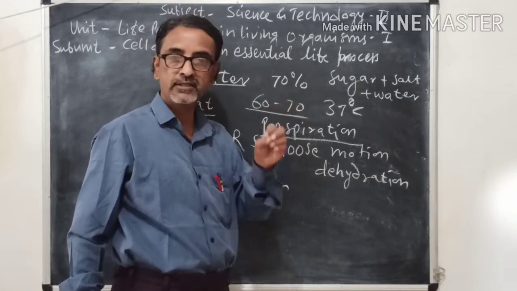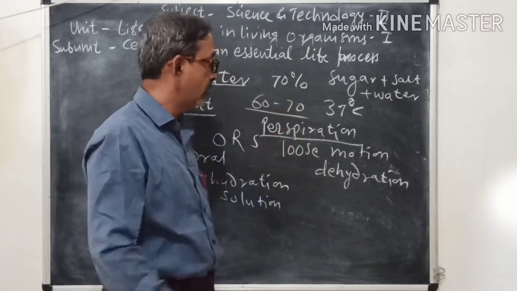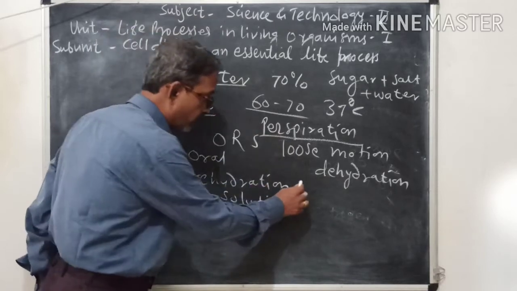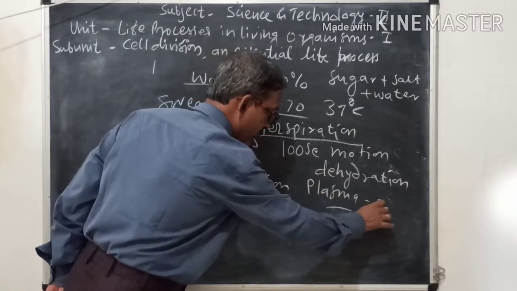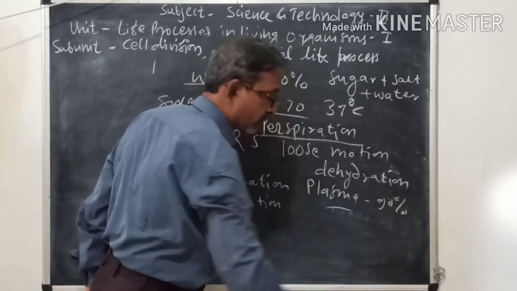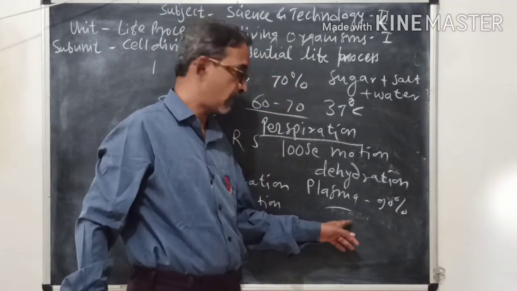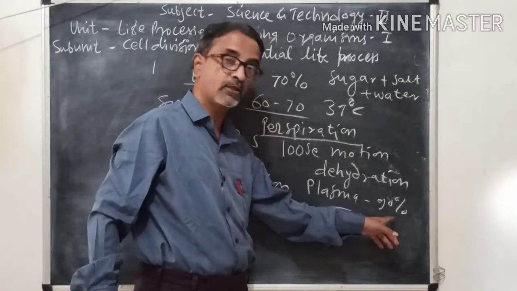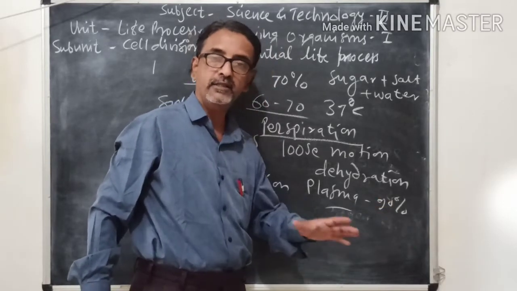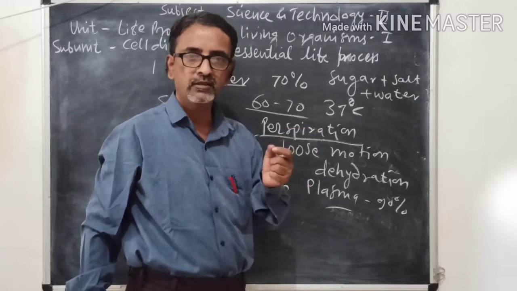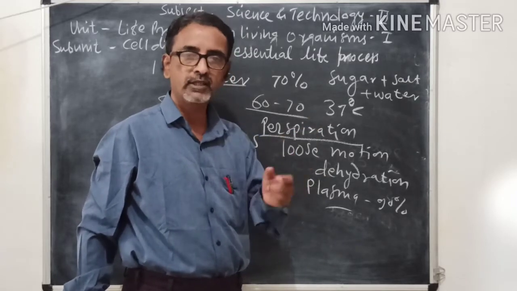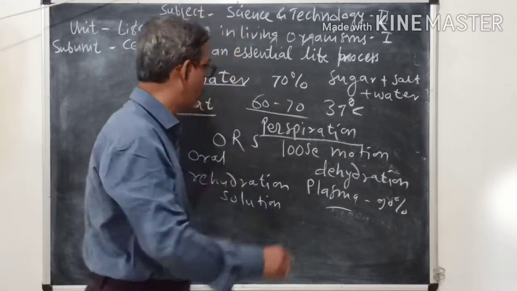Then our blood plasma contains 90% of water, and hence it is also important. The other nutrient, we can say subnutrient, is also fiber.